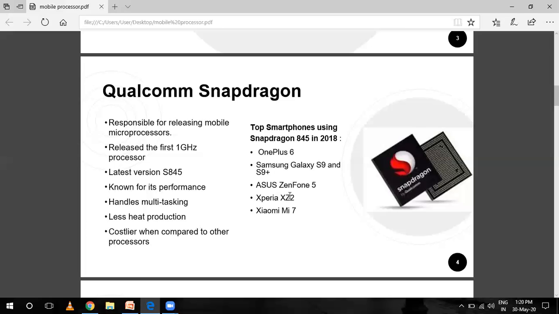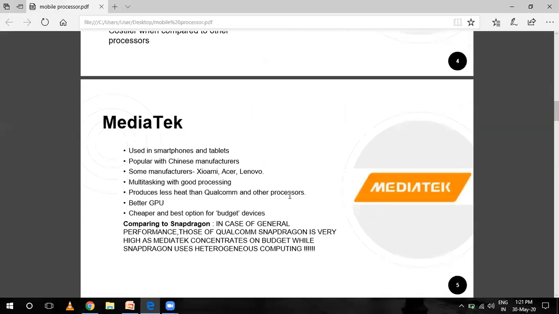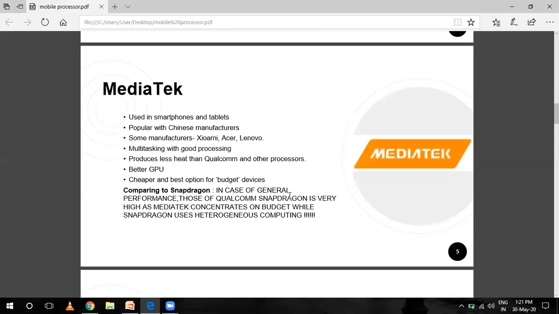OnePlus 6, Samsung Galaxy S9 and S9 Plus, Xperia, Mi 7, these all are using this. Next is MediaTek, that is used in smartphones and tablets, popular with Chinese manufacturers and some manufacturers like Xiaomi, Acer and Lenovo.